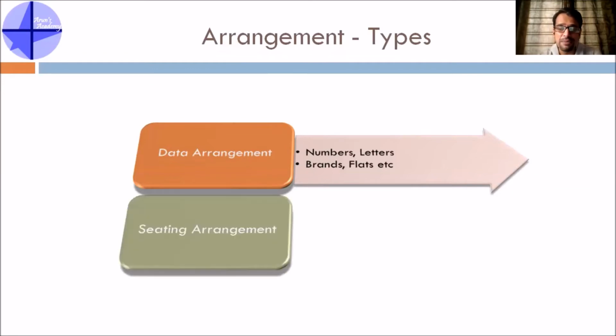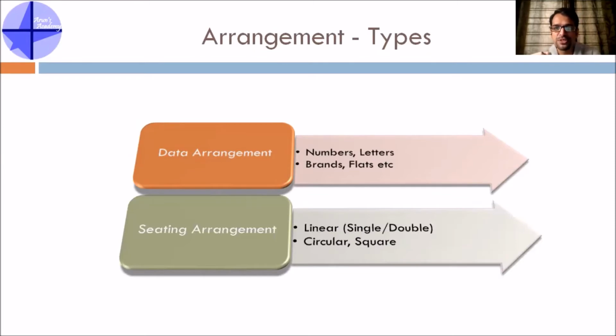The second type of arrangement problems is seating arrangement. Now, seating arrangement means what? There are a few people who are sitting in a certain fashion. You will have to arrange them as per the conditions given in the problem and then answer the questions.